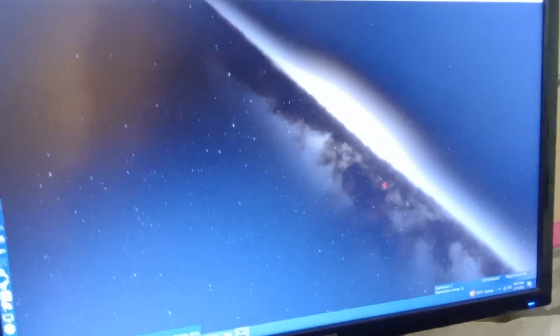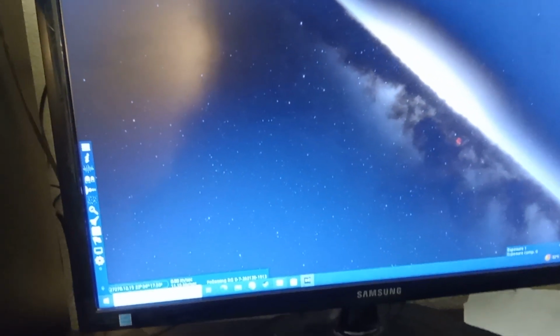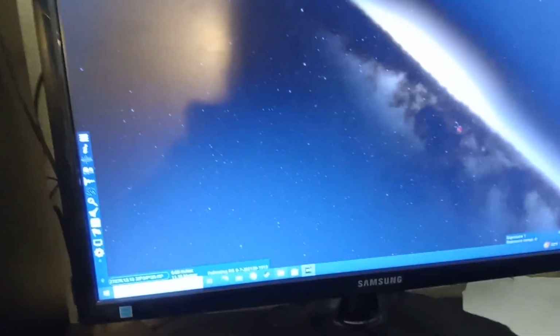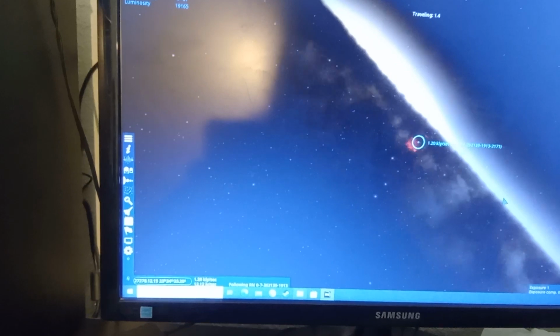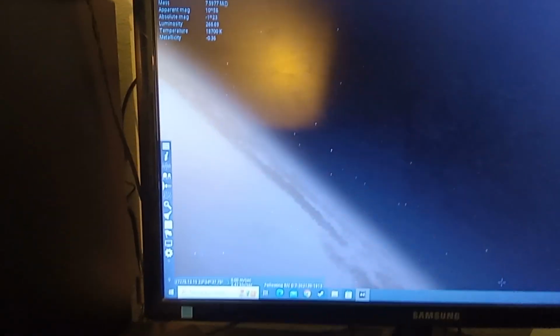Let's go out here. So here's what I mean by central bulge. You see that thing that looks like a fried egg or a peanut shape? That's what I mean by a central bulge. That thing right there. And then there's a diffuse nebula over there. That's a weird looking nebula. Actually, in general, nebulae in Space Engine look kind of weird. They look like random blobs of light. Our galaxy is a barred spiral.